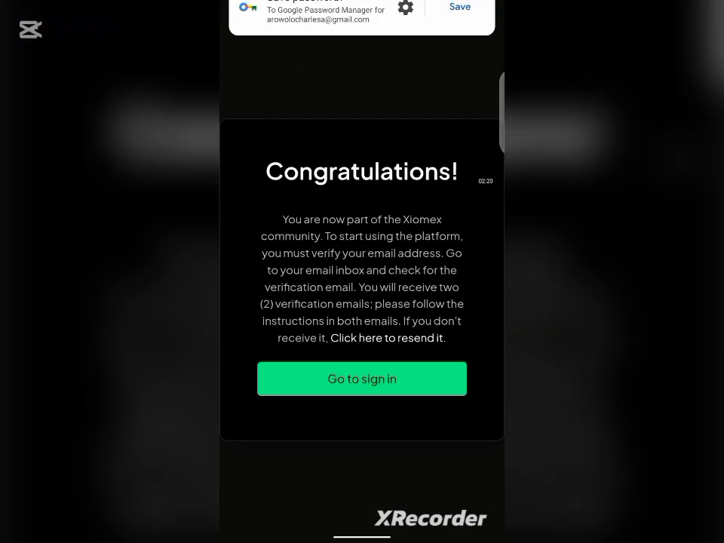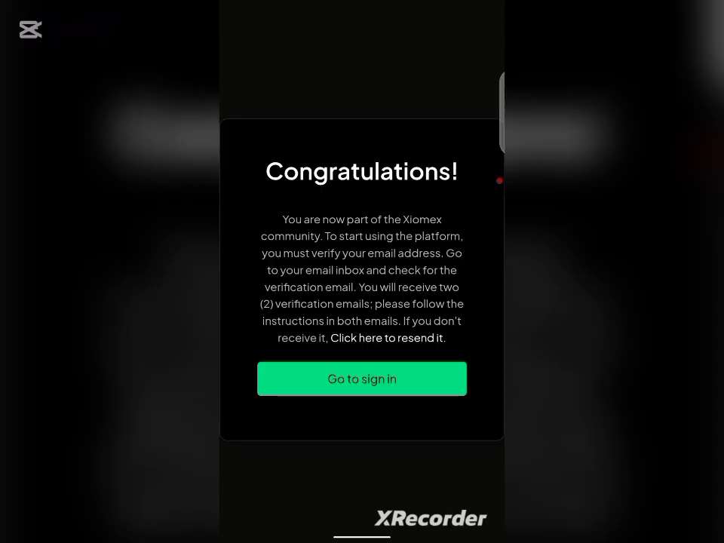So once you are done with that, this is where it's going to take you. As you can see right here on my screen, I am done with mine and it brought me to this part. And as you can see, congratulations, you are now part of XUMN community. To start using this platform, you must verify your email address. So what we are going to do right now is for us to go to our email address to verify and activate our account. So let's go there.